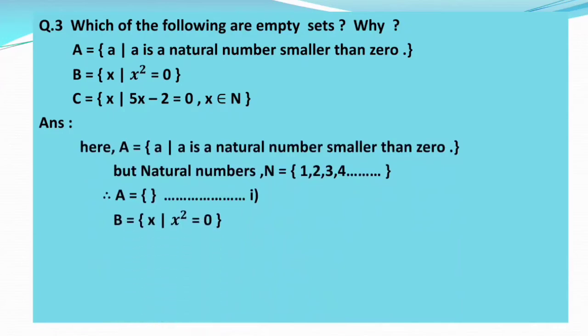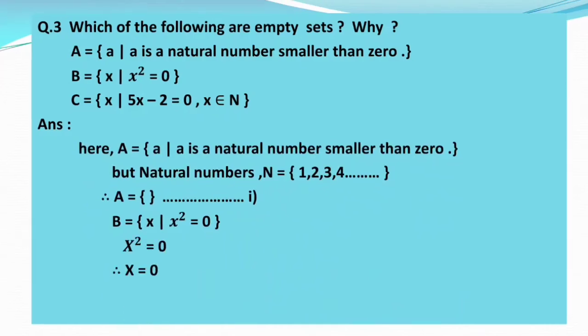Now your set B is equal to, in curly brackets, x such that x square is equal to 0. म्हणजे तुम्हाला असा नंबर फाइंड आउट करायचा आहे की ज्याचा स्क्वेअर 0 असतो. आता तुम्हाला माहित आहे की 0चाच फक्त स्क्वेअर काय असतो? 0 असतो. So here if x square is equal to 0, your x should be 0. Okay, so therefore your set B is equal to, in curly brackets, 0. 0 is one element. So therefore we call it the second statement.